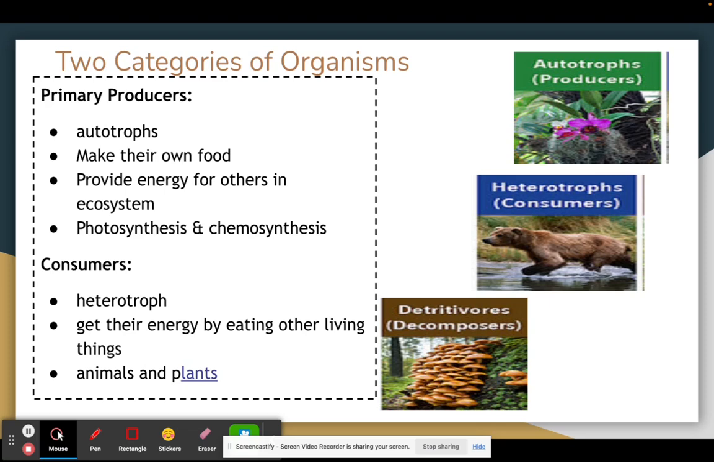There's actually two types of producers. I know that we've talked about organisms that will do photosynthesis, but there's also a new process called chemosynthesis that we're going to discuss in these notes as well.